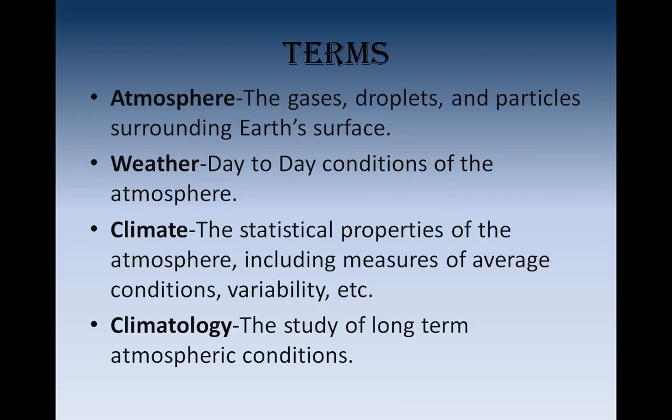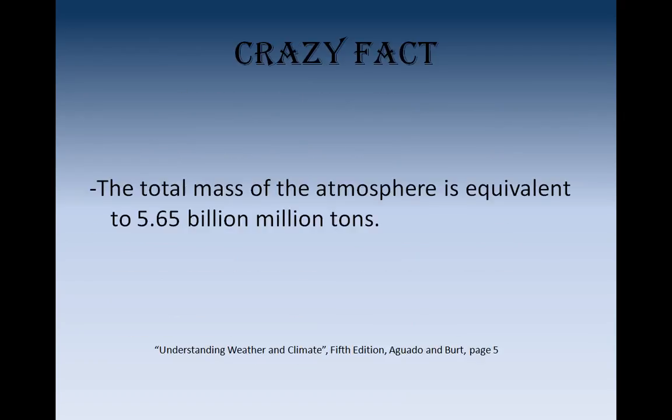Some terms to know. Atmosphere: the gases, droplets, and particles surrounding Earth's surface. Weather: day-to-day conditions of the atmosphere. Climate: the statistical properties of the atmosphere, including measures of average conditions, variability, etc. Climatology: the study of long-term atmospheric conditions. A fact: the total mass of the atmosphere is equivalent to 5.65 billion million tons.